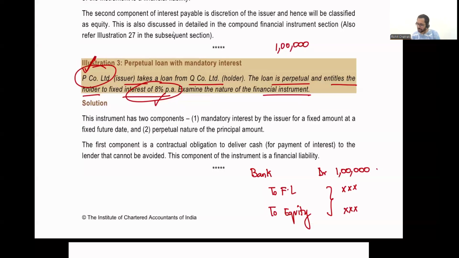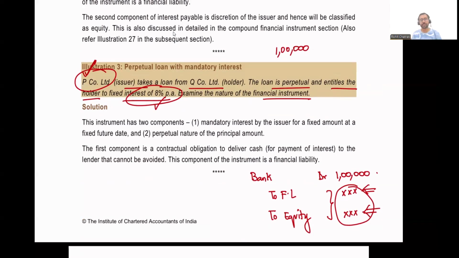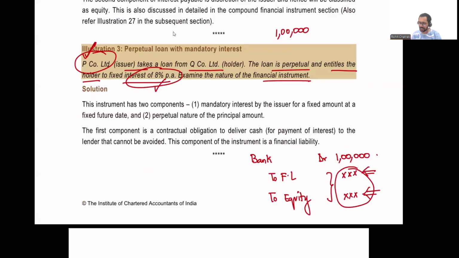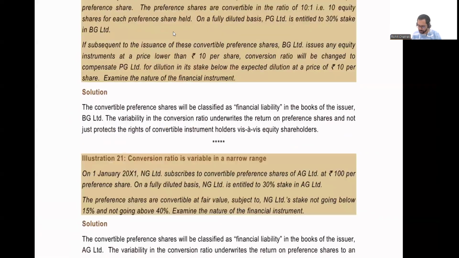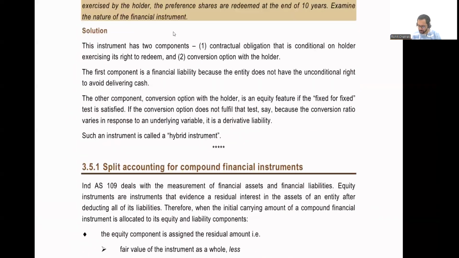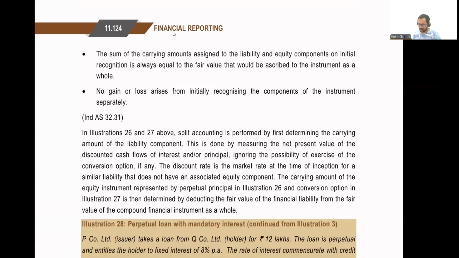Now the question is, how do we calculate the amount of financial liability and equity? This is covered as part of the same chapter in the advanced illustrations, but we are going to do it now itself. Let us try finding out the amount of financial liability and equity now. The continuation of illustration 3 is basically illustration number 28.